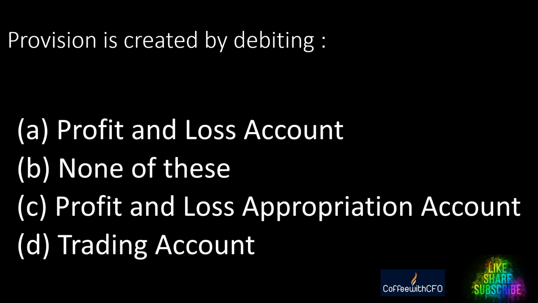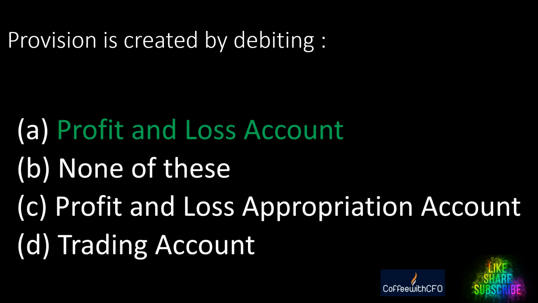Next question. Provision is created by debiting what? A. Profit and loss account, B. None of these, C. Profit and loss appropriation account, D. Trading account. And the answer is profit and loss account.